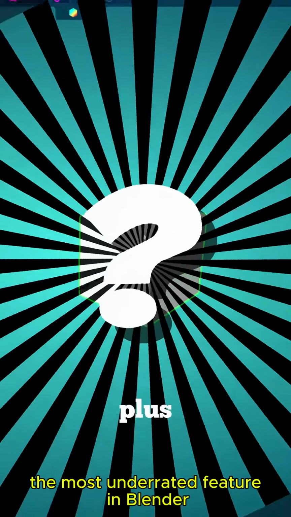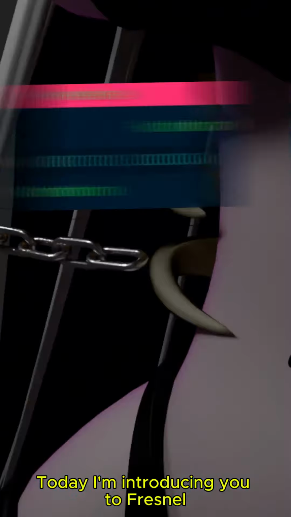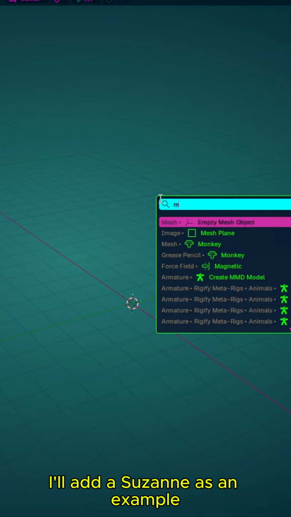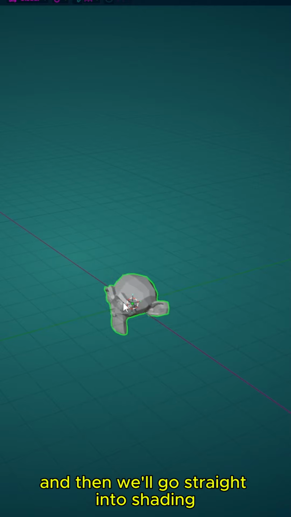The most underrated feature in Blender. Today I'm introducing you to Fresnel. We're going to see how to do this. First, we delete the default cube. I'll add a Suzanne as an example, and then we'll go straight into shading.